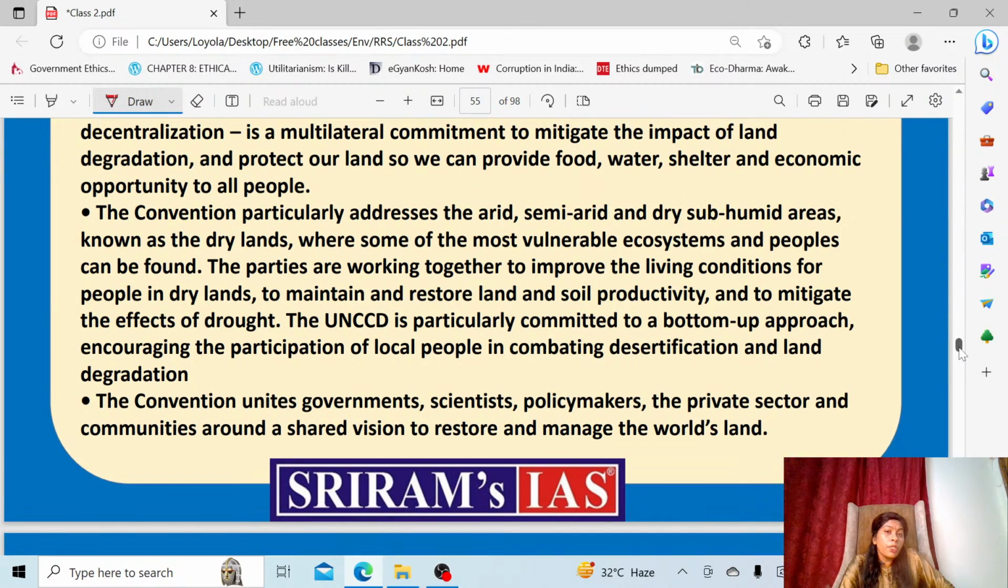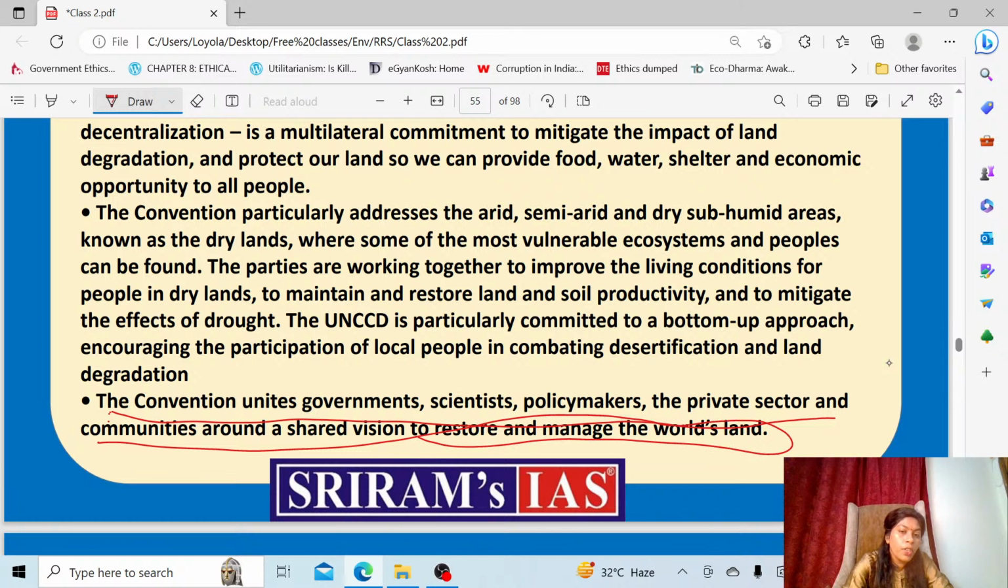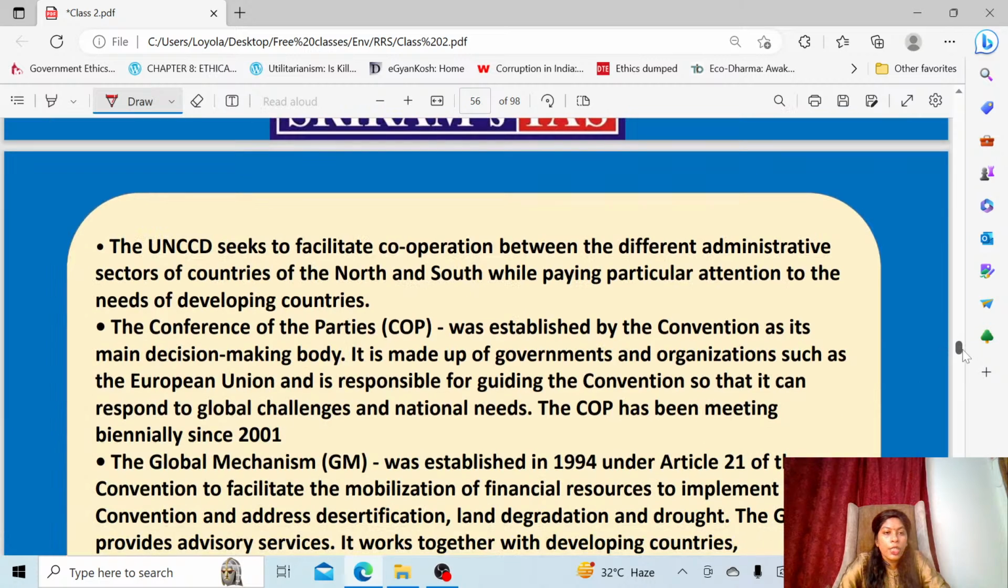Okay, so here the convention will unite various kinds of people like the governments, the scientists, the policy makers, even the private sectors and communities. As you can see, scientists, policymakers, private sectors and communities will all join together in order to restore and manage the world's land. So bringing land degradation to neutrality is very important. Land degradation neutrality is a framework which is set under UNCCD.